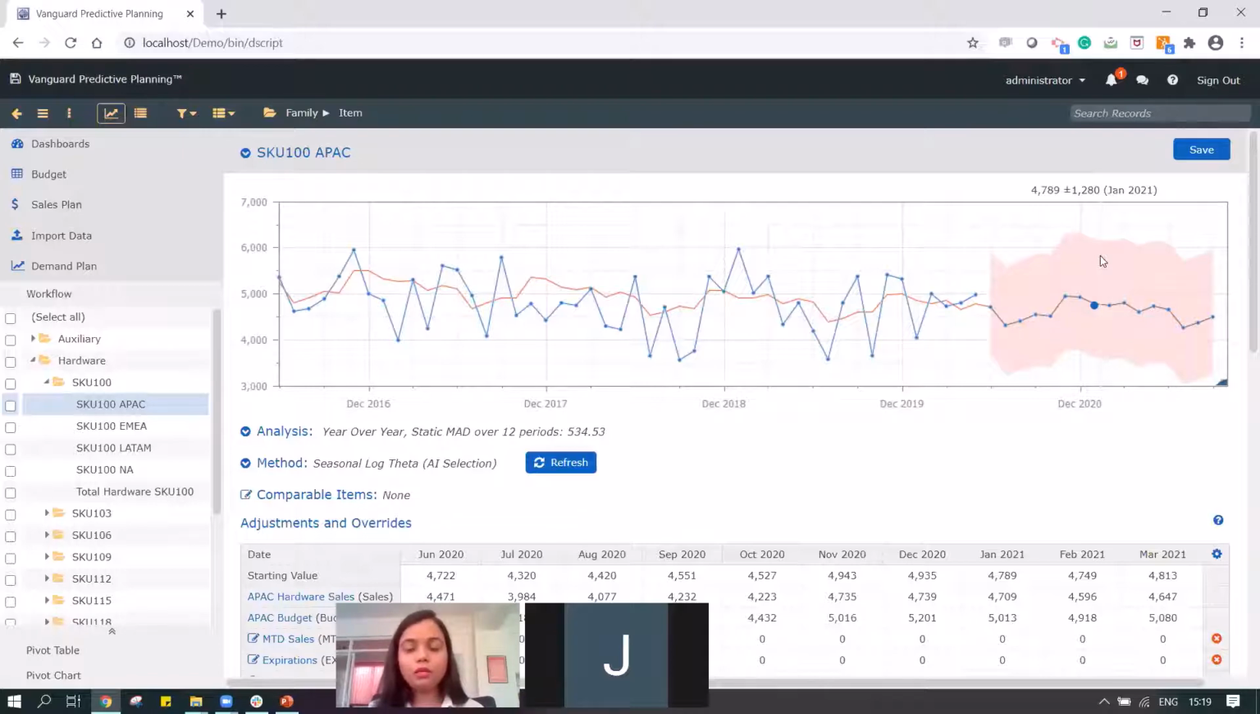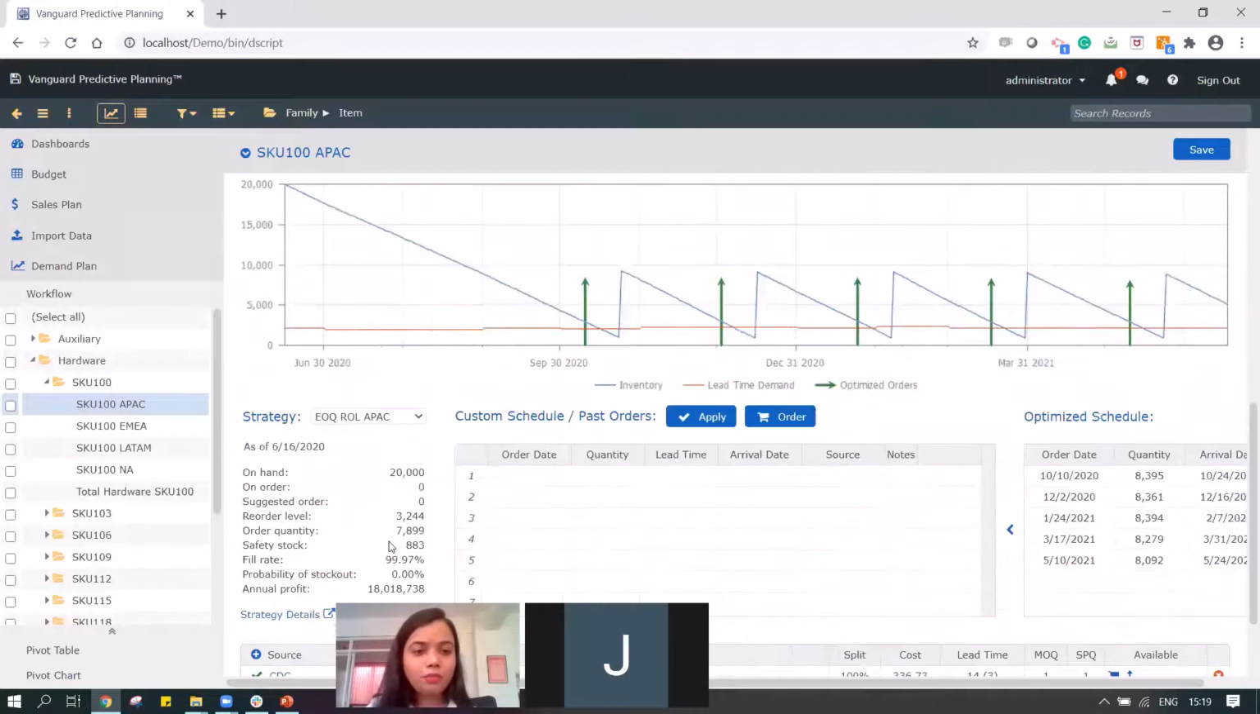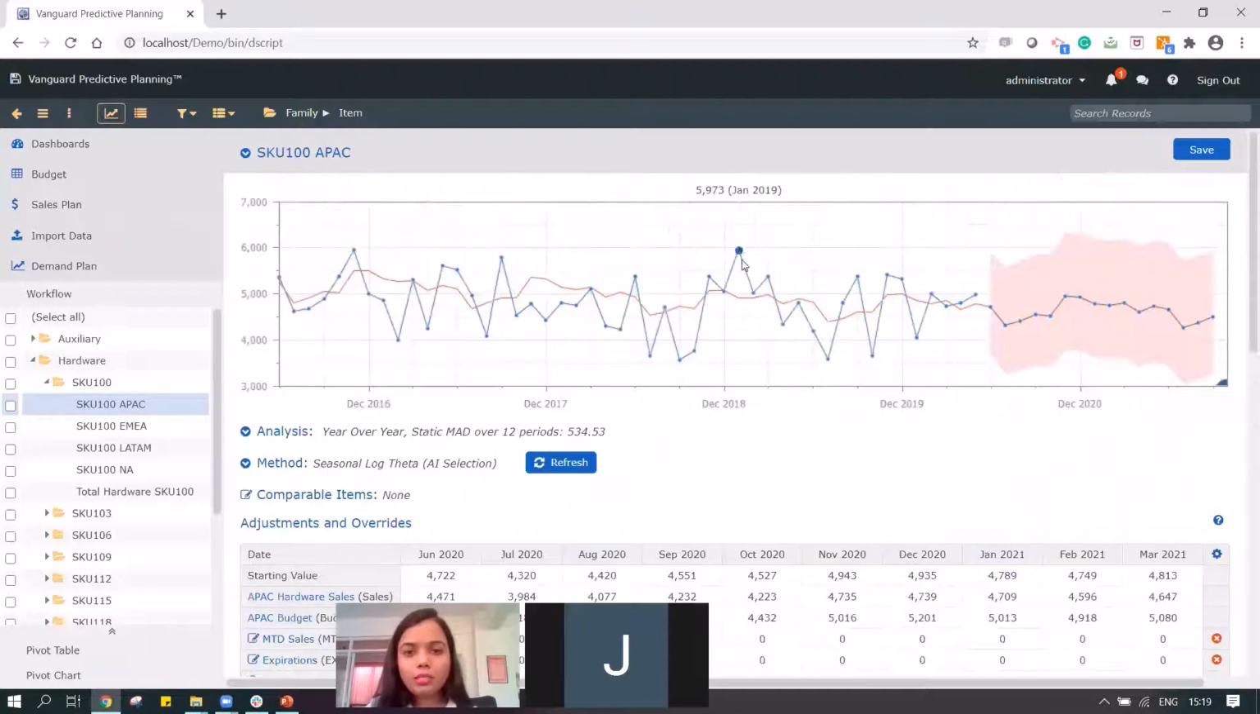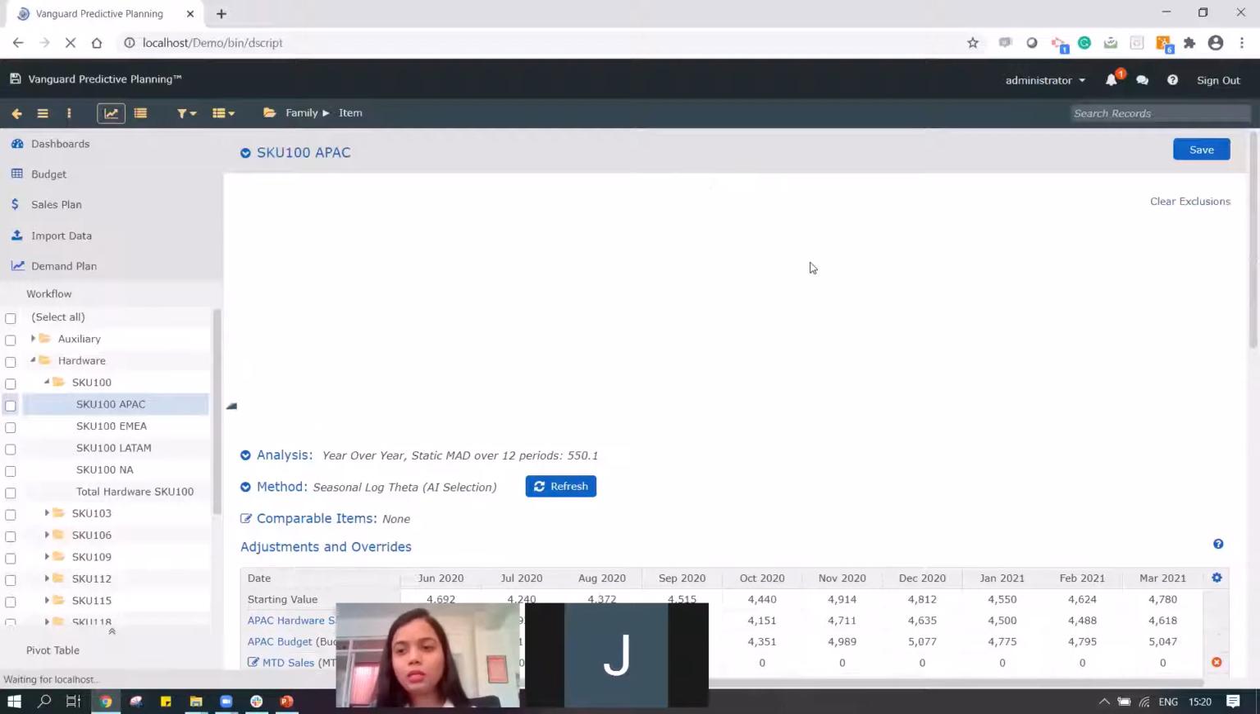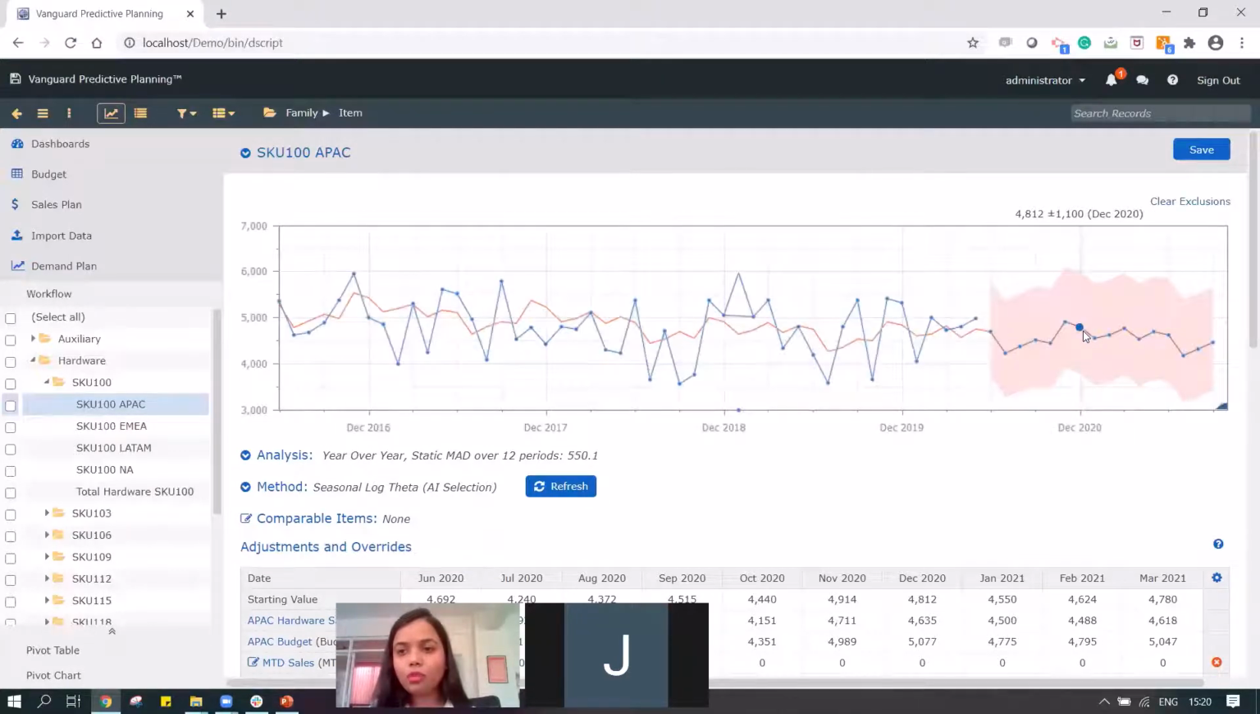So say for example, I have a forecast uncertainty of 1,280 in the month of January, and I see that my safety stock, which is determined by the system, is 883. I see that there is certain variation in the month of January, and I can choose to exclude this data point for my forecasting purpose. And when I do that, the uncertainty for the month of January has now reduced, from 1,230 to 1,100.